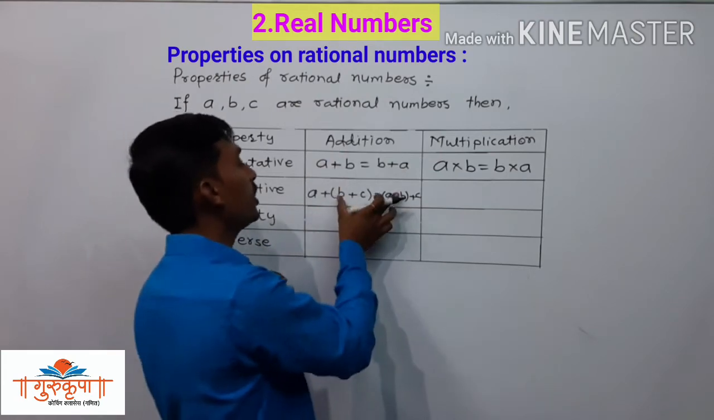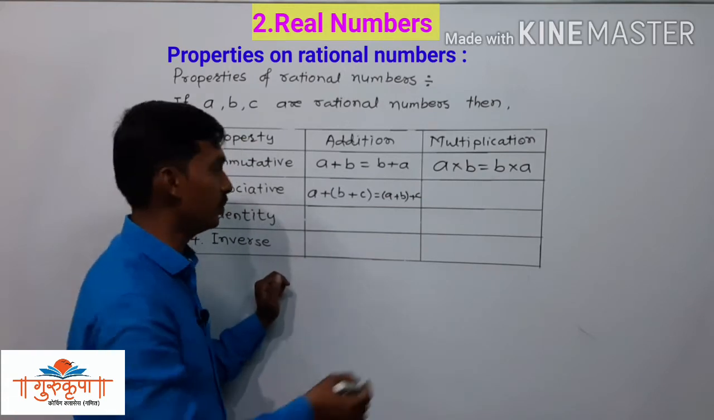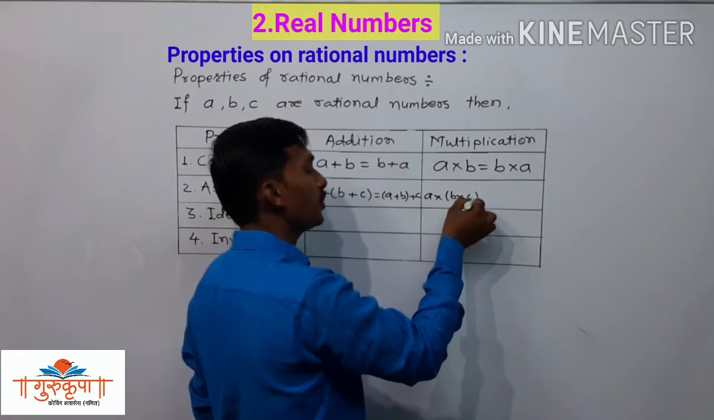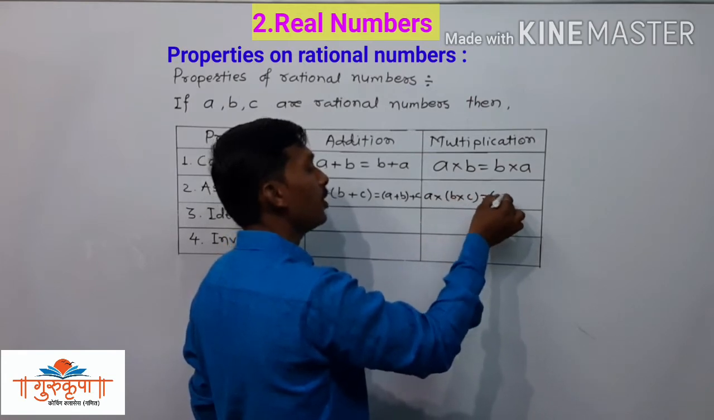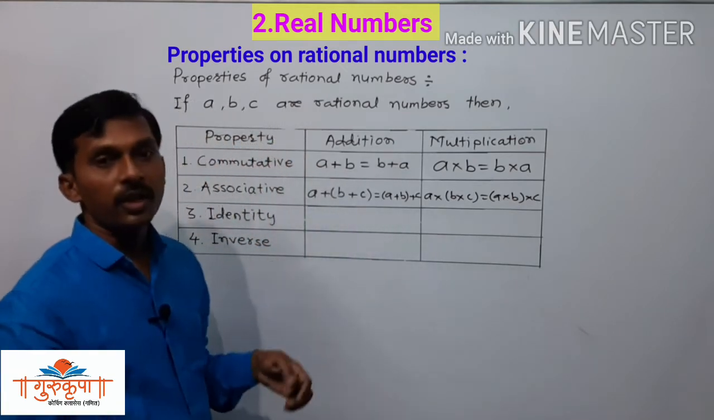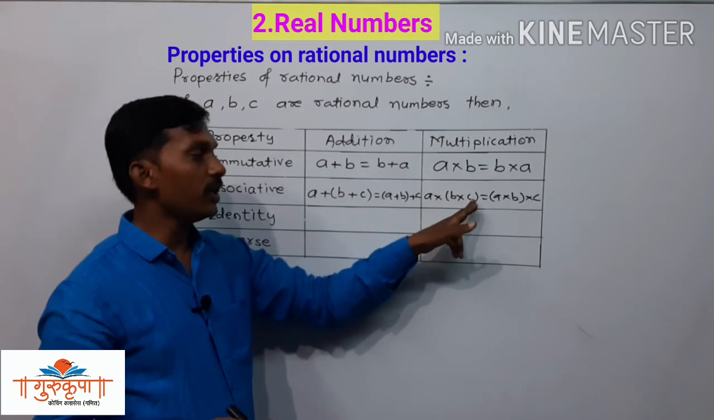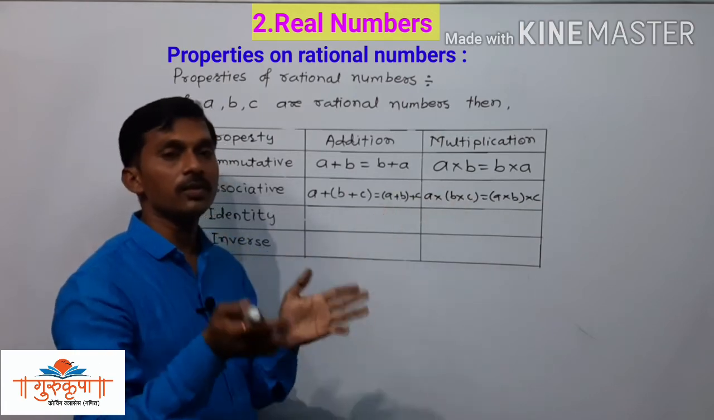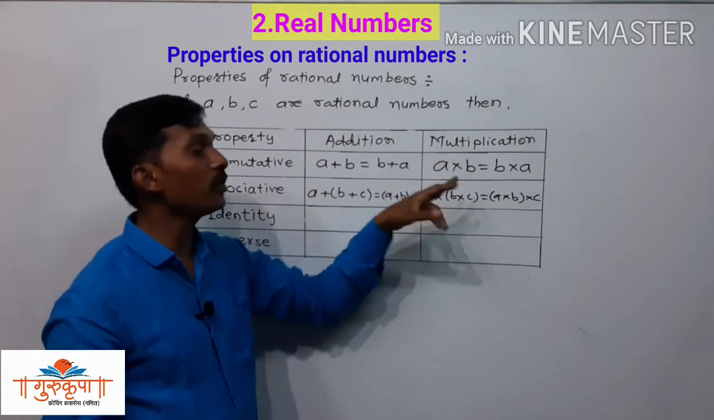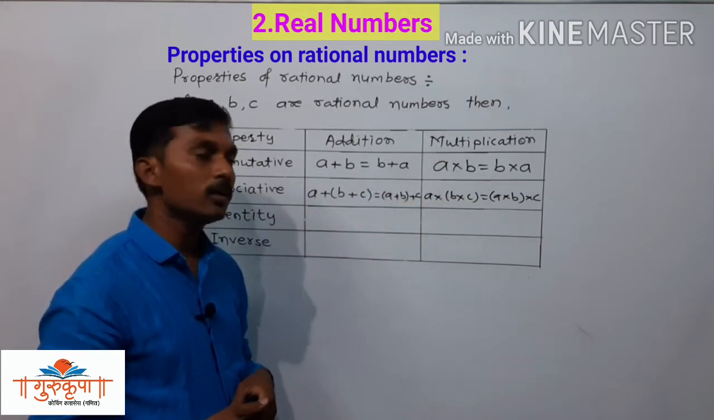Now the same criteria we have to apply for the multiplication of the 3 numbers. Here we can write A into B into C, that is equal to A into B into C. In any order, if we take the product of the 3 numbers A, B and C, the product remains same. So that is the associative property of multiplication.